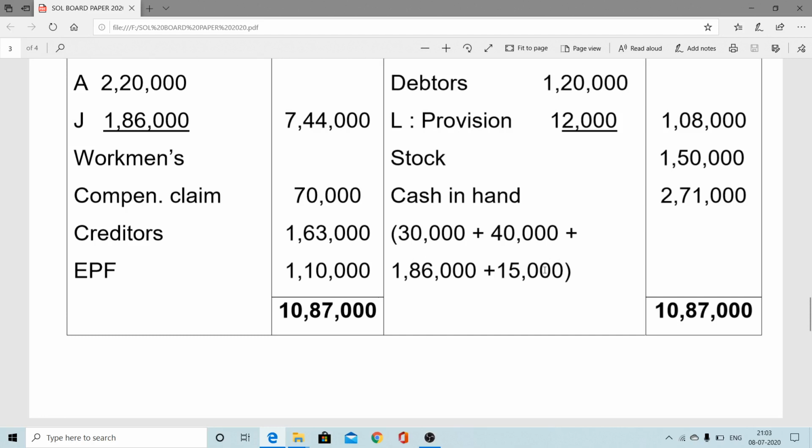So altogether the total cash balance is 2,71,000. Directly we are showing it here; if you want, we can open the cash ledger also. When you open the cash ledger, it will be by balance b/d, by PGW, by new partner's capital, by bad debt recovery, like that we can do.